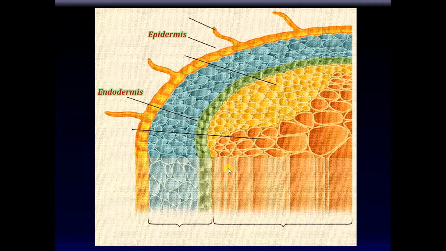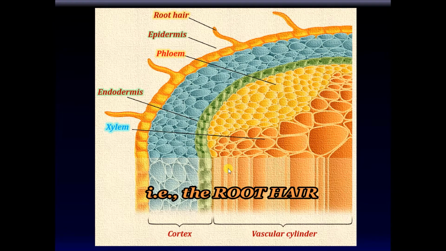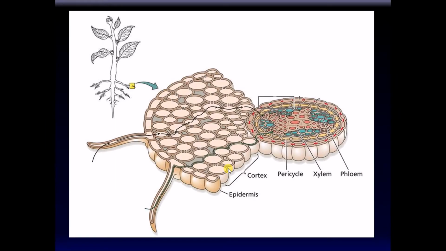Between the epidermis and the endodermis is the cortex, and below these layers is the vascular cylinder, or the vascular bundle. One interesting aspect of the epidermis cells is the root hair. Root hairs are tiny projections of cells of the epidermis that increase the surface area for absorption of water and minerals in the root. Now, here's another cross-section of the root.